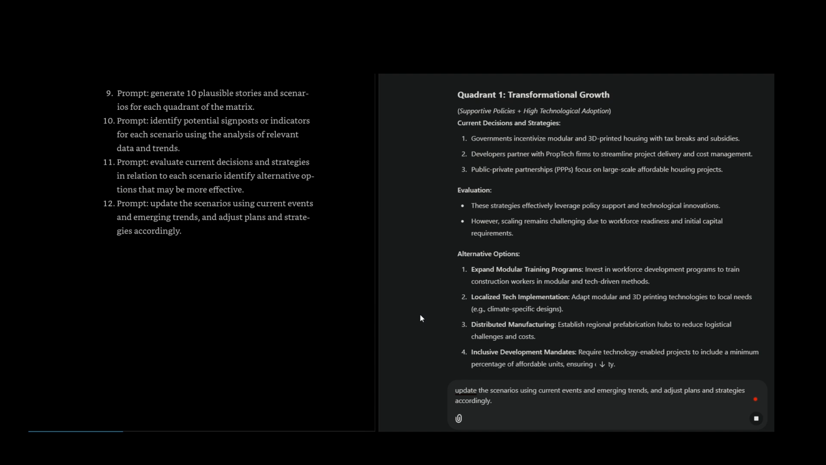Evaluating current decisions and strategies for addressing affordable housing challenges against each quadrant, and proposing alternative, more effective options, requires a structured approach. Below is a detailed evaluation for each quadrant, considering the focal issue and signposts. Quadrant 1, transformational growth: supportive policies, high technological adoption.